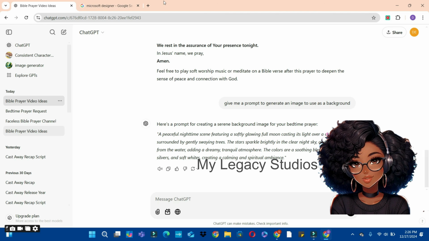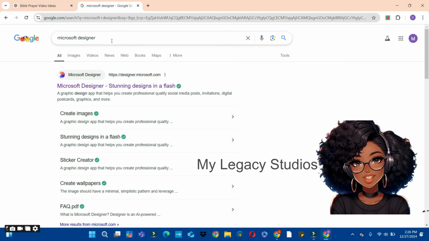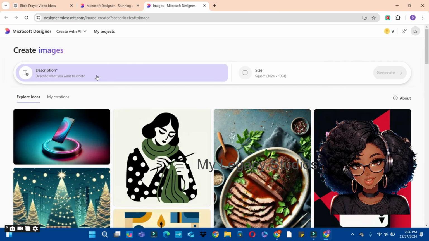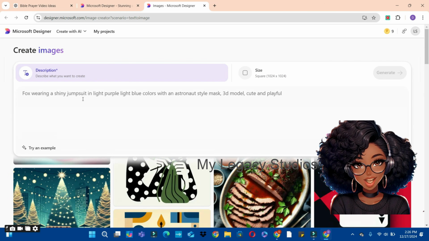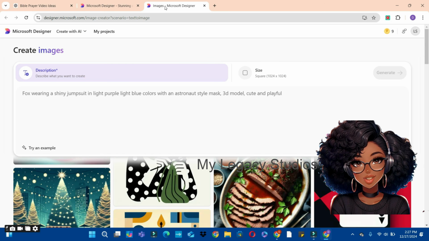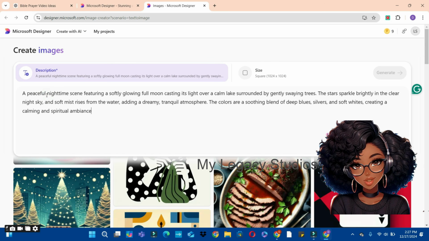So what we're going to do is to go to the next tab or go to our browser and type Microsoft Designer in the search bar. We're going to choose the first option. Now come to this box or this section and tap into the box and choose images. This is where we are going to paste our prompt or type our prompt. So let's go back to ChatGPT, copy the prompt. Let's go back to Microsoft Designer, paste the prompt here.